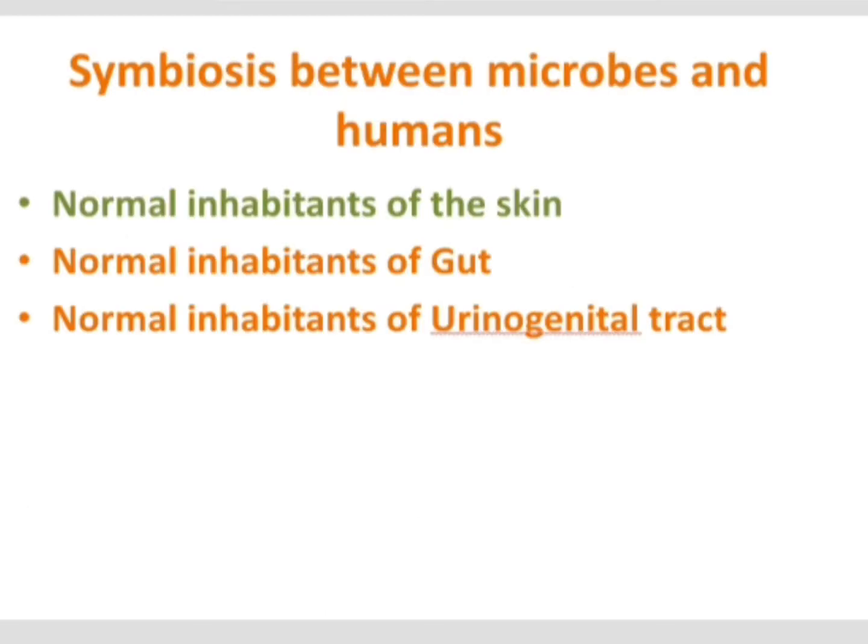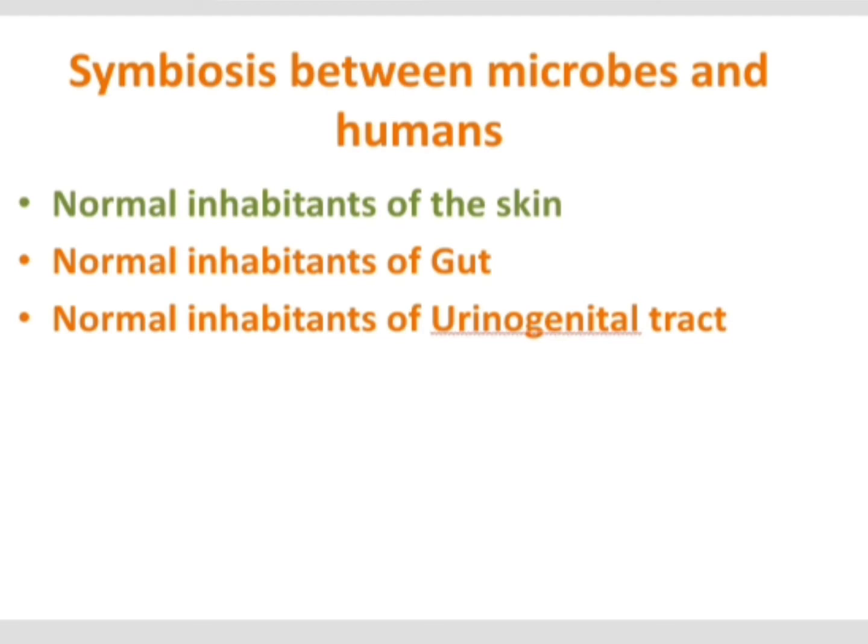Next, these probionts are generally classified into three types based on the region in which these microbes form symbiotic association. They are either seen in the skin, then they are called normal inhabitants or normal microbial flora of the skin. So, probiotics in the skin, probiotics of the gut, probiotics of the urinogenital tract.